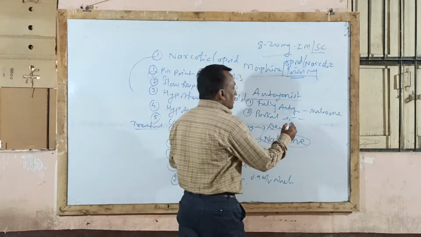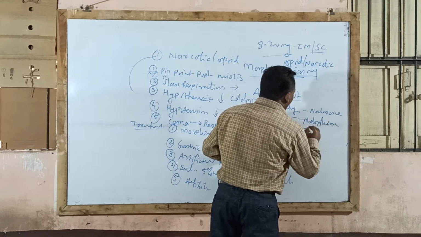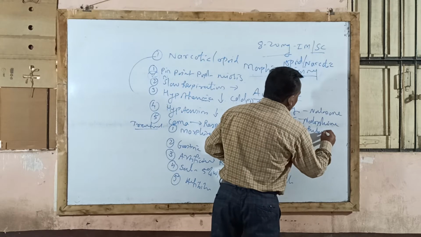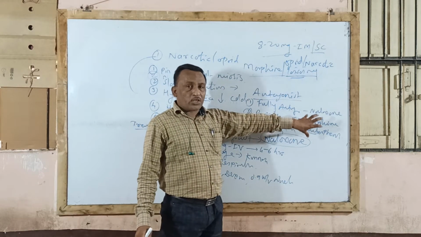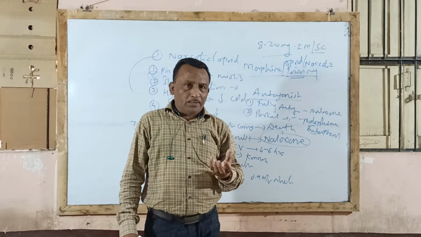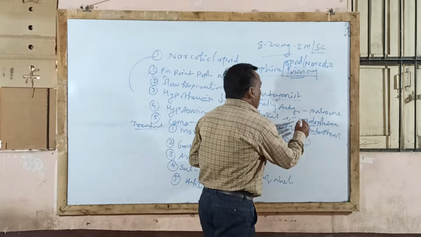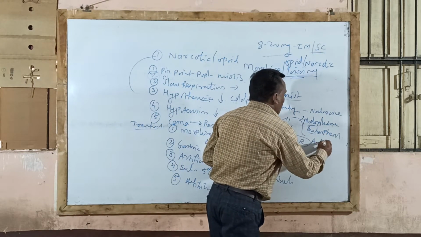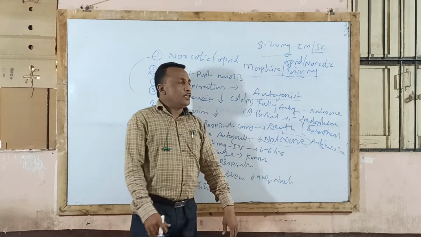Then second, partial antagonist, that is butorphanol. These drugs are used as partial antagonists. These drugs have structural similarity with morphine. These drugs are less potent than morphine as an analgesic agent, but widely used as antitussive agents. That is, they are used in the treatment of cough, and therefore such agents are called antitussive agents.